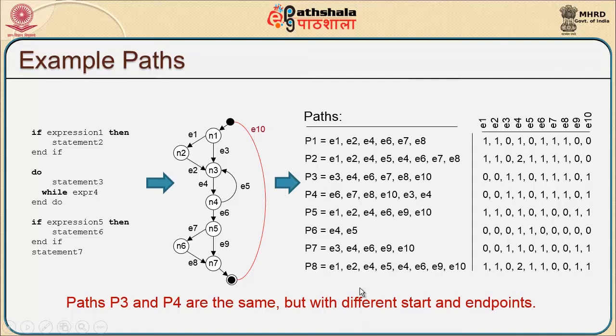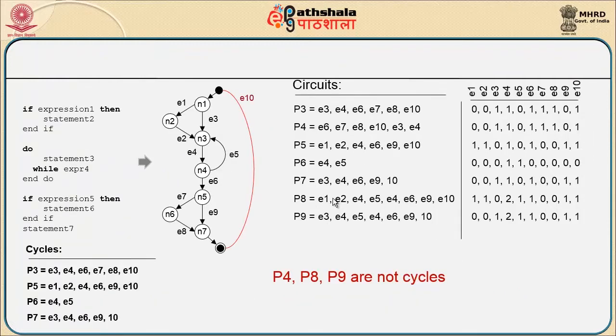But then if you also look at this, it has a different start: it started with E3 and this started with E6. In the worst case, we may also check for P3 and P4, but for best case understanding, it is effective to say you can test any one of P3 and P4. So, with the same graph, with the same statements and the list of all the values represented in the previous thing, now I can also understand the number of cycles.